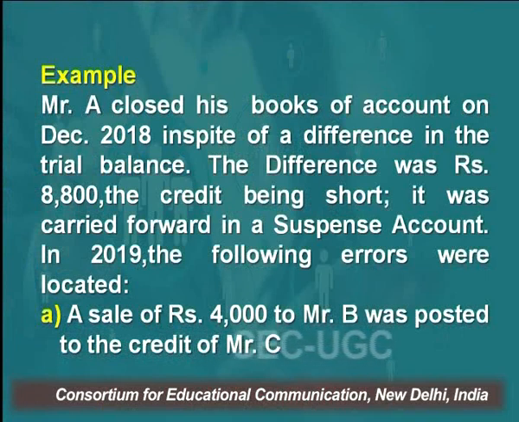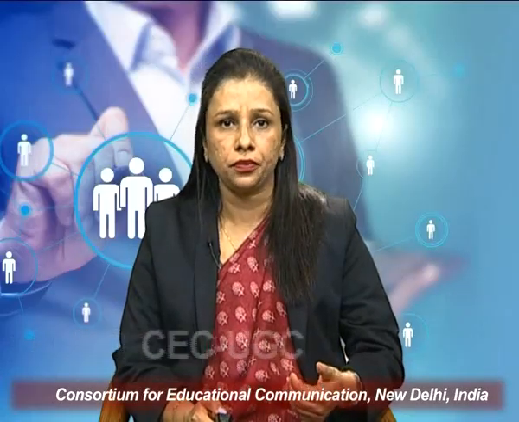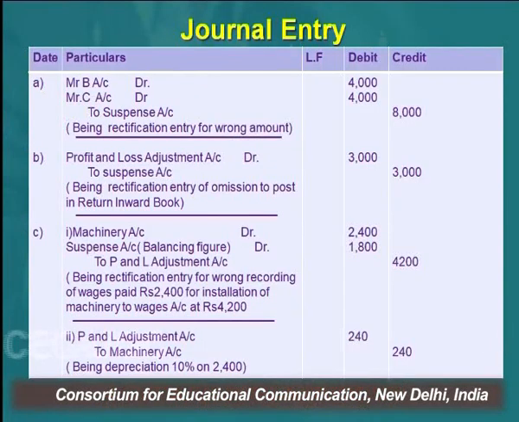The first transaction given is sale of rupees 4,000 to Mr. B was posted to the credit of Mr. C. So how to rectify this? This entry will be rectified by Mr. B has to be debited. So whatever we have to debit will be debited, and by mistake we have credited Mr. C, so Mr. C would be debited again. Whatever we have done by mistake has to be reversed in the accounting. So Mr. C would be debited here, and to suspense account, because since we don't know what to be credited in this case, suspense account would be credited.